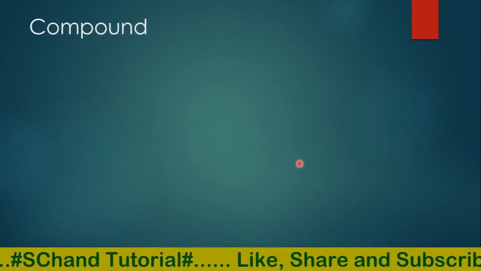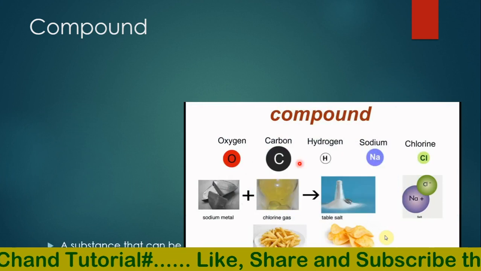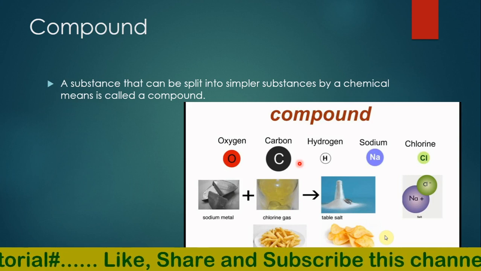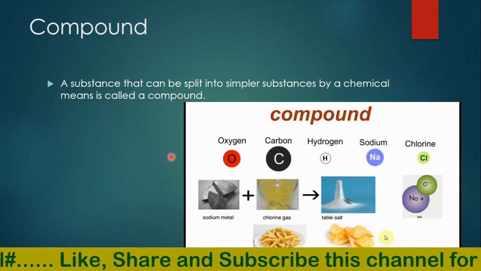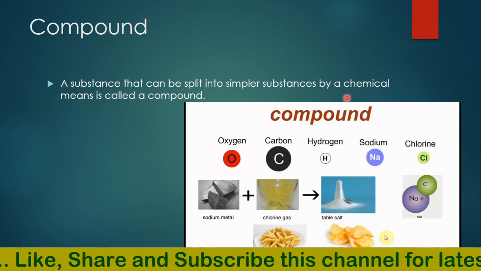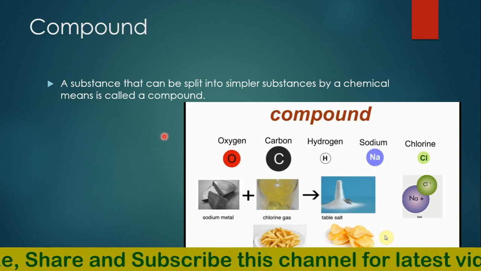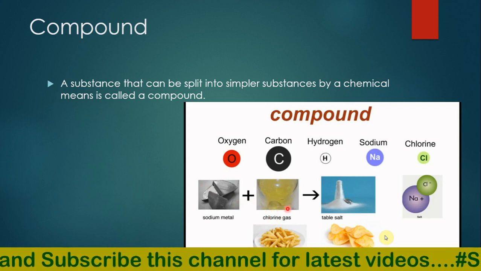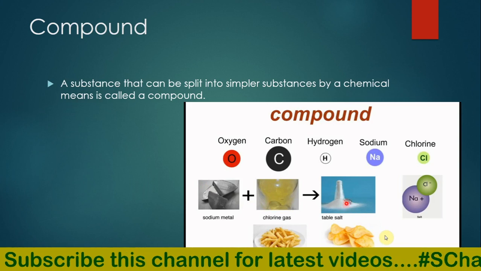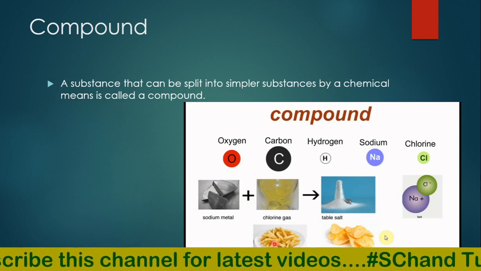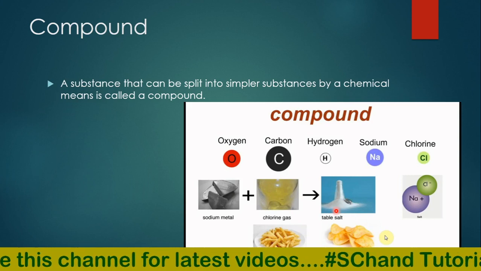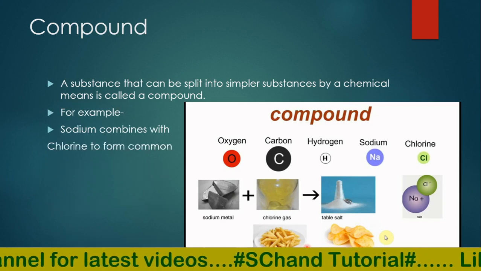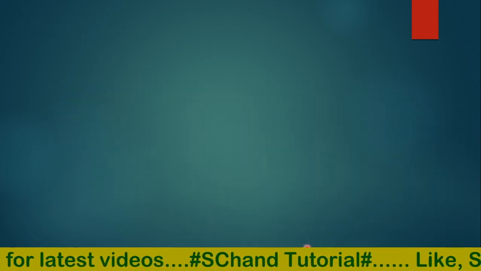Then next we have the composition, that is compound. What is a compound? A substance that can be split into simpler substances by chemical means is called a compound. For example, sodium and chlorine. When sodium combines with chlorine gas, it forms table salt, which we use for different purposes. So that is a compound. Sodium combines with chlorine to form common salt, that is sodium chloride.